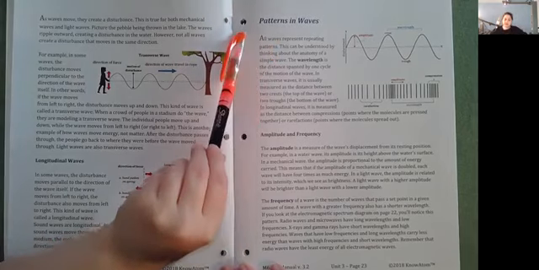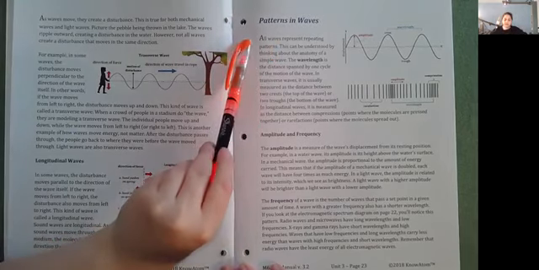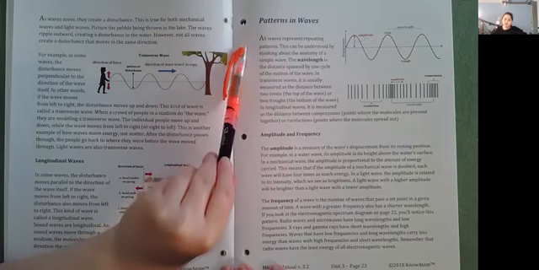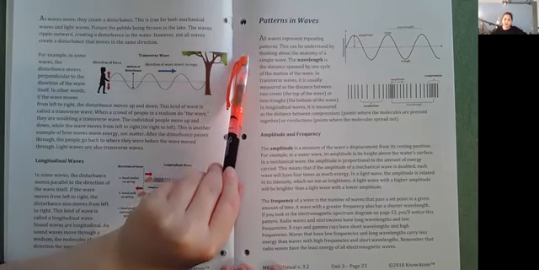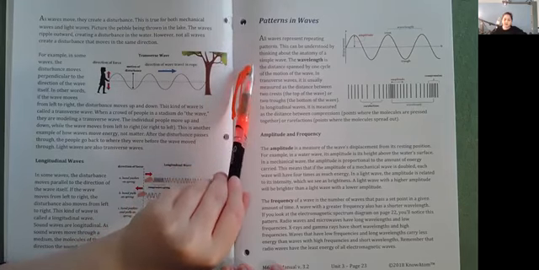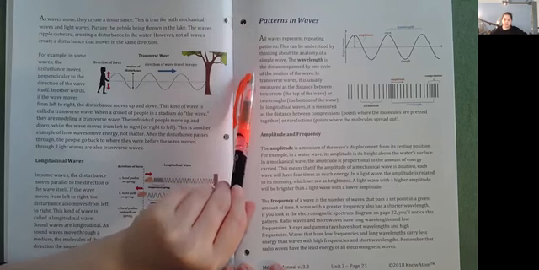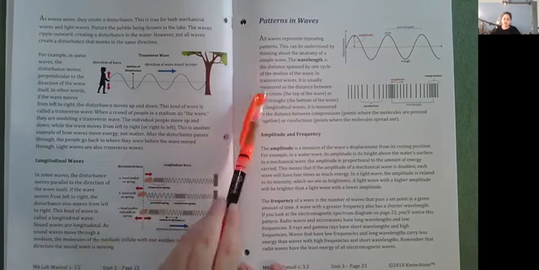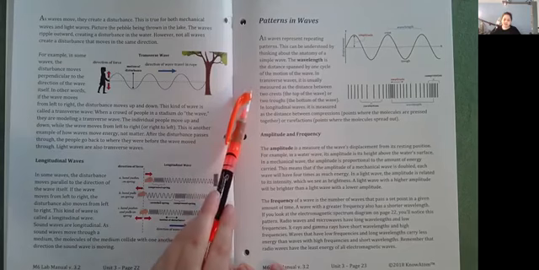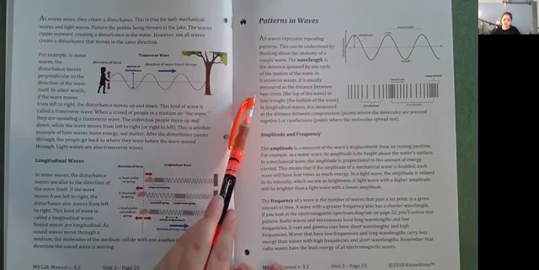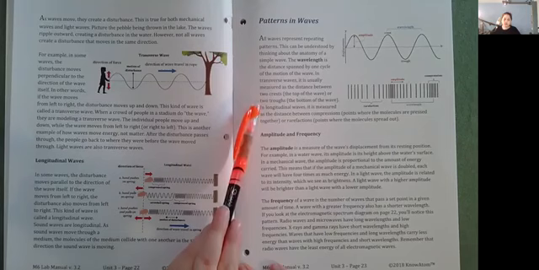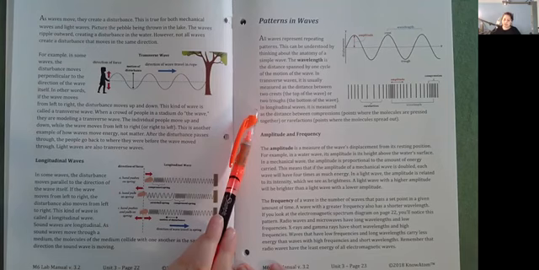Patterns in waves. All waves represent repeating patterns. This can be understood by thinking about the anatomy of a simple wave. The wavelength is the distance spanned by one cycle of the motion of the wave. In transverse waves, it is usually measured as the distance between two crests, the top of the wave, or two troughs, the bottom of the wave. In longitudinal waves, it is measured as the distance between compressions, point where the molecules are pressed together, or rarefactions, point where the molecules spread out.